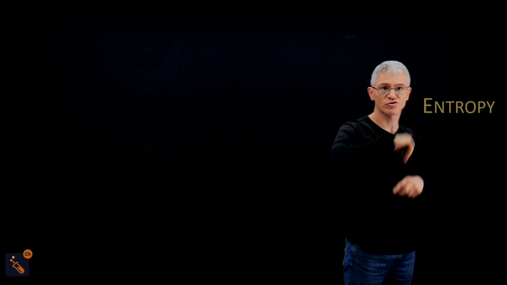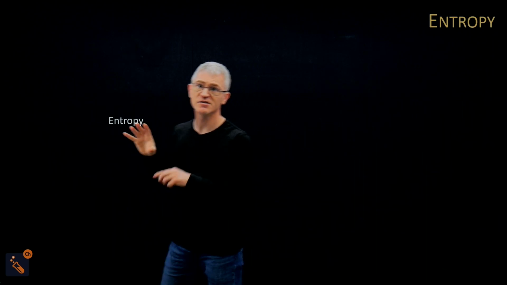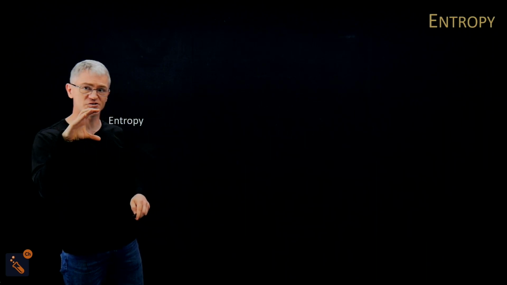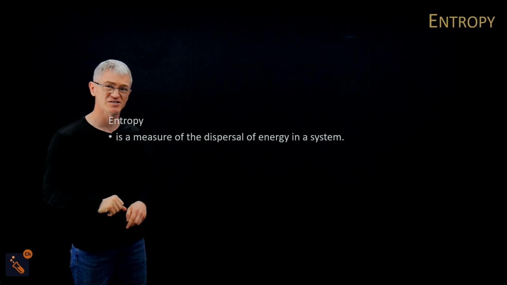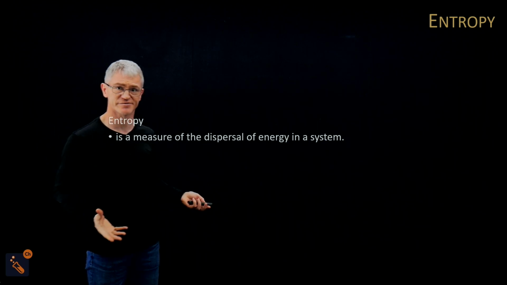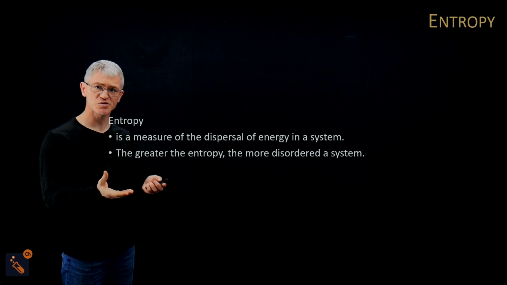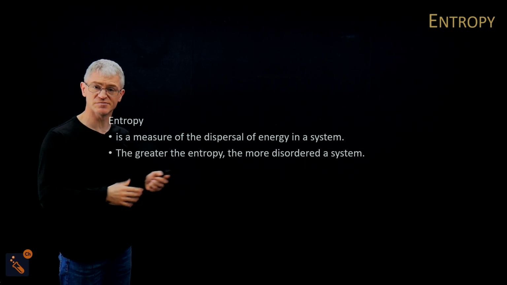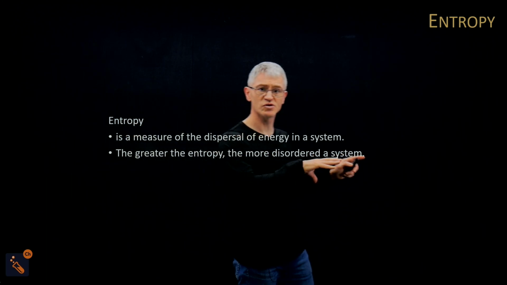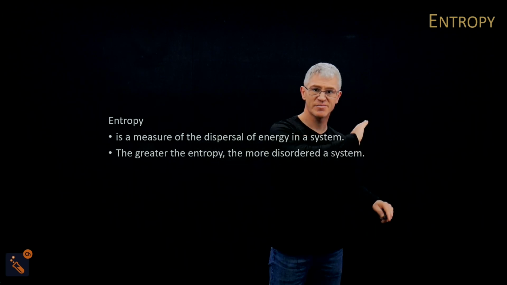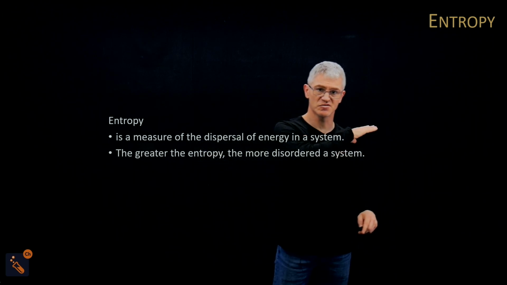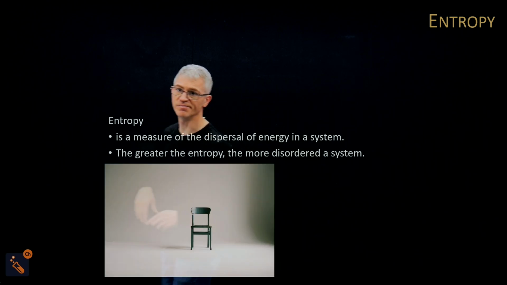So let's go and talk about entropy in terms of chemistry. Here we have entropy, a measure of dispersal of energy in a system, basically chaos. So when we talk about that, the greater the entropy, the more disordered the system. Those words, the more disordered, that's what you need to put in the exam. That's what you need to focus on, okay? The more disordered the system.